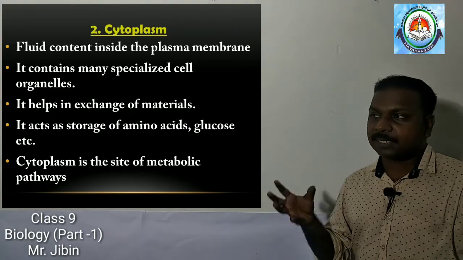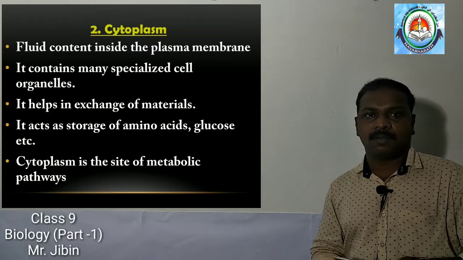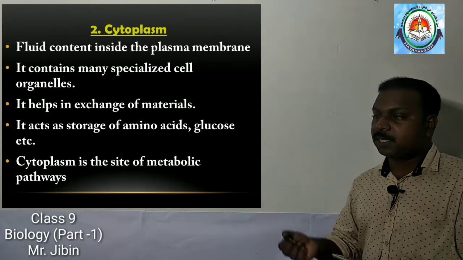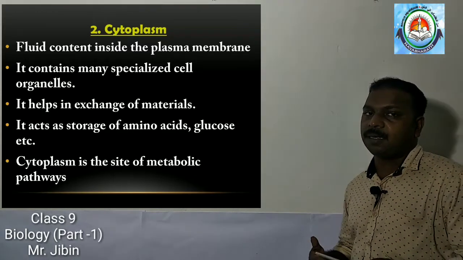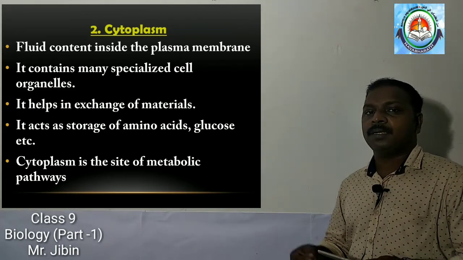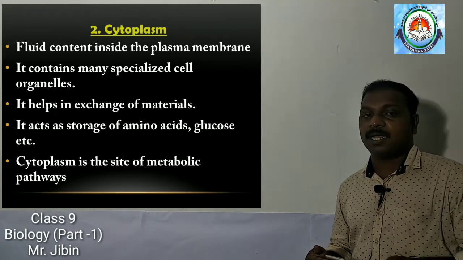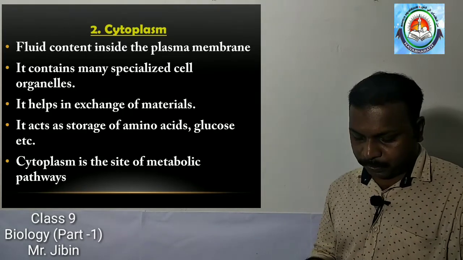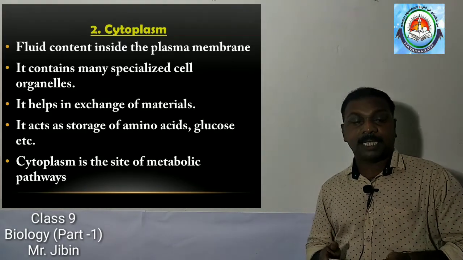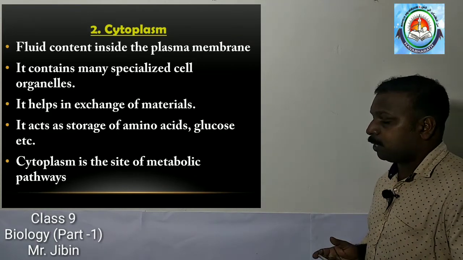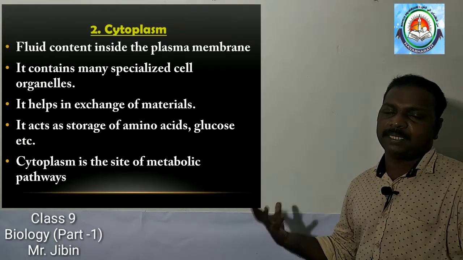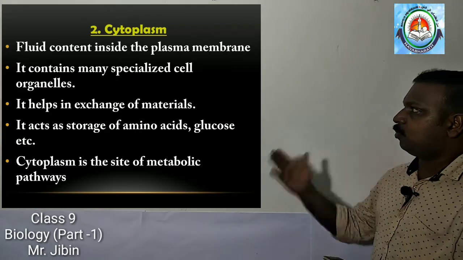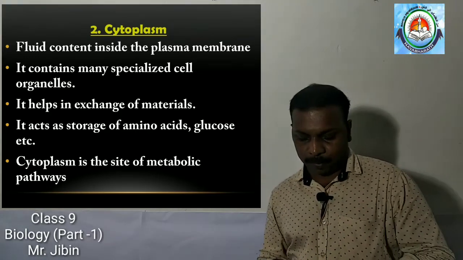These important chemical substances are present in the cytoplasm. Then cytoplasm is the site of metabolic pathways. Many metabolic activities take place in the cytoplasm. These are the important points about cytoplasm.